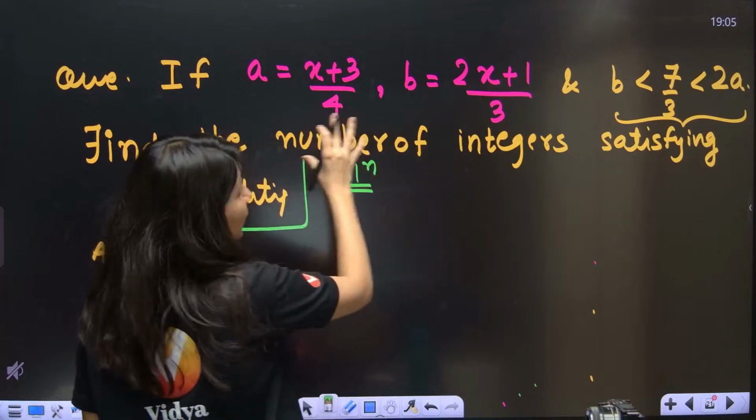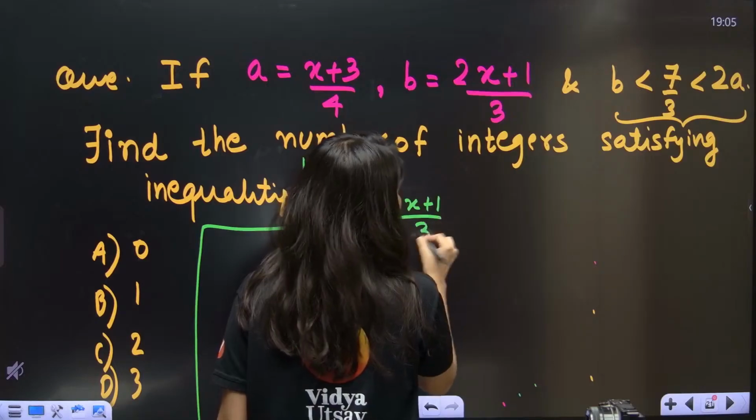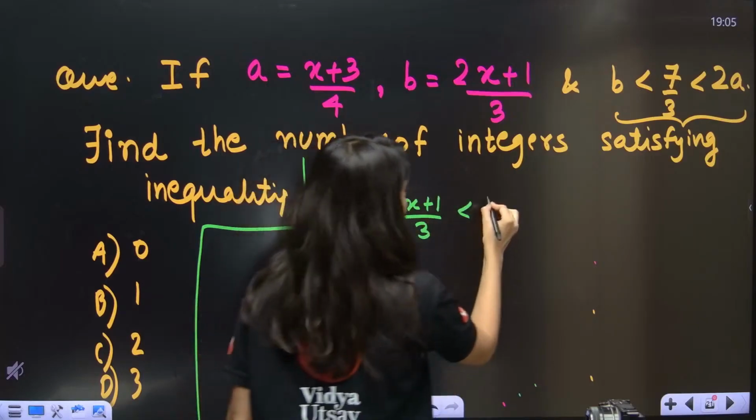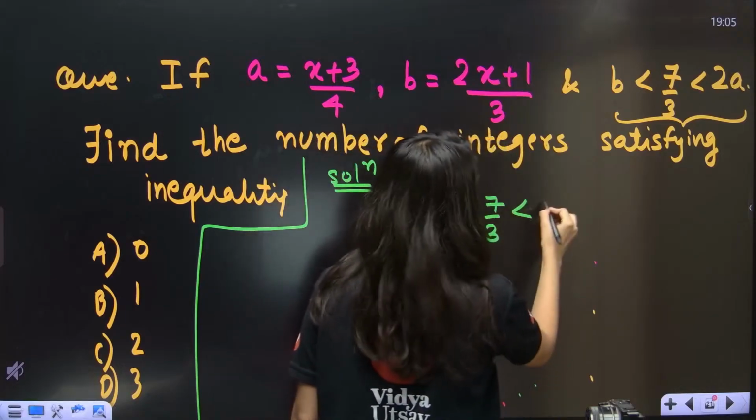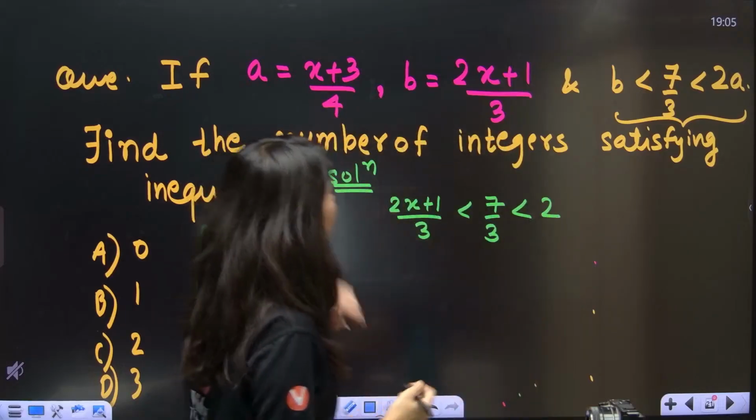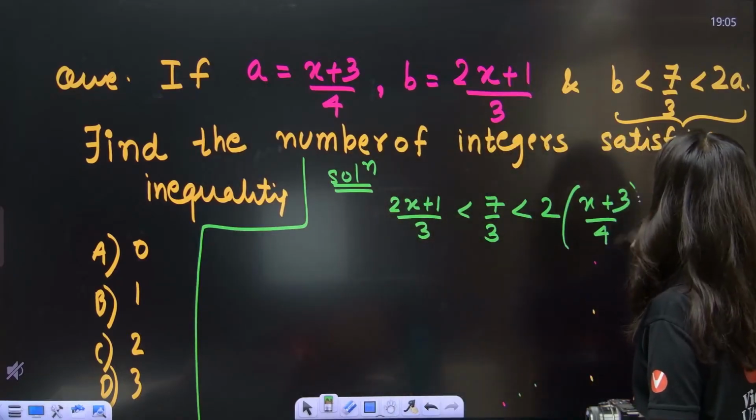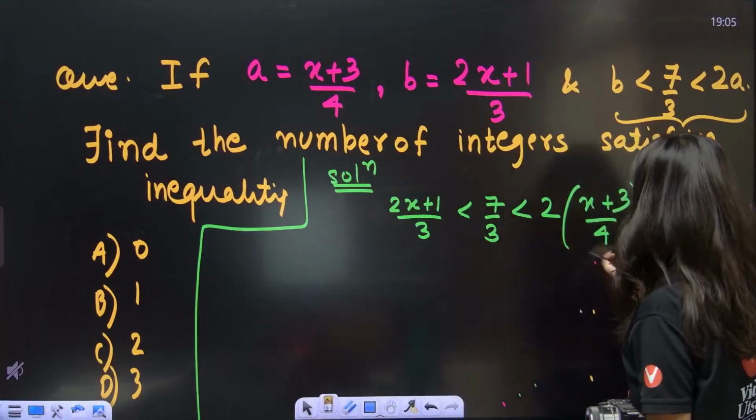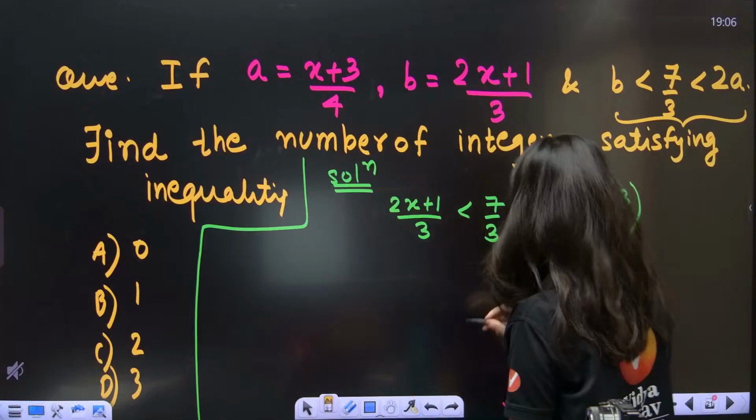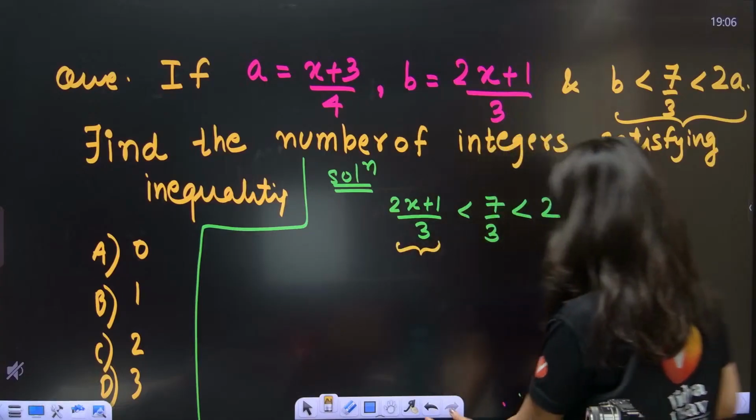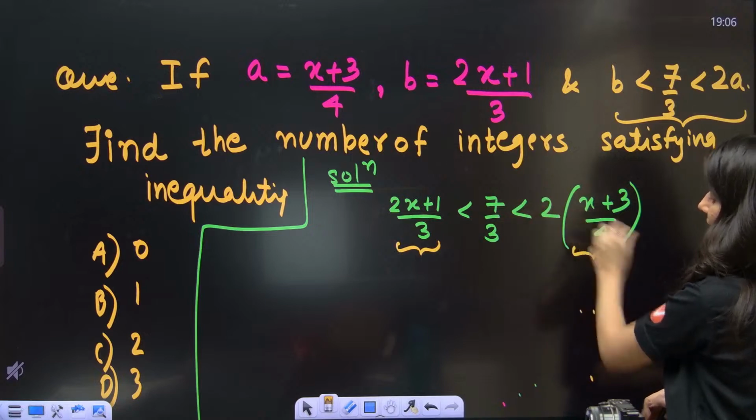So, I am just putting the value of B. B is what? 2x plus 1 by 3. The sign is less than, then we have 7 by 3, just copy pasting, nothing else. Less than 2a, so 2 and then a. What is a? A is nothing but x plus 3 by 4. Everybody, what did I do? I just substituted the value of a. This is your a and this is your b. B less than 7 by 3 and less than 2a.